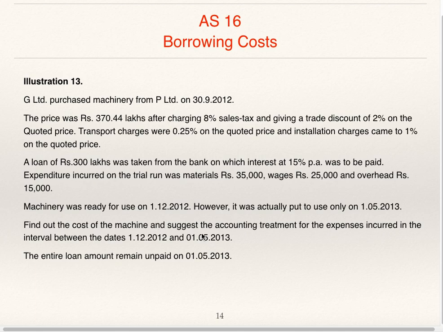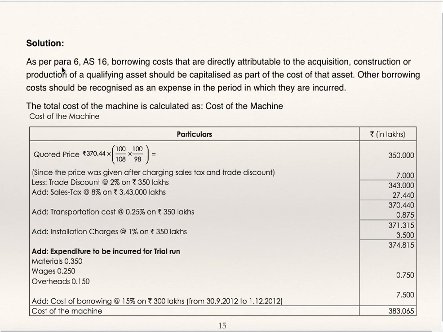So during this period, whatever is the interest is to be debited to profit and loss account as expenditure. It is revenue in nature. The entire loan amount remained unpaid on 1/5/13. Now we'll see the solution as per para 6 AS16. Borrowing costs that are directly attributable to the acquisition, construction or production of a qualifying asset should be capitalized as part of the cost of that asset. Other borrowing costs should be recognized as an expense in the period in which they are incurred.